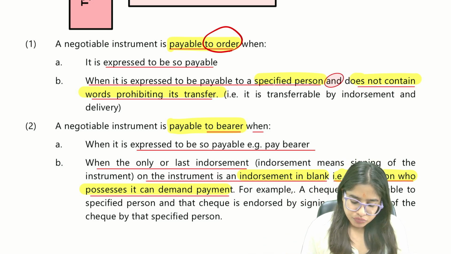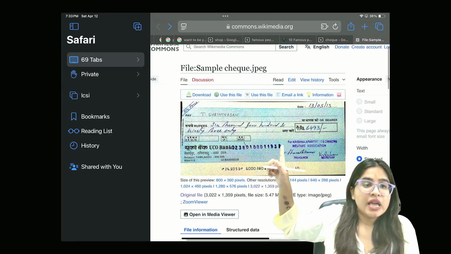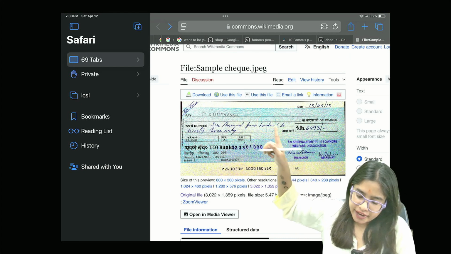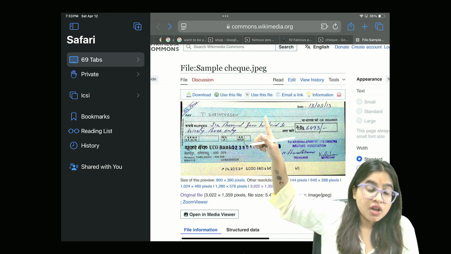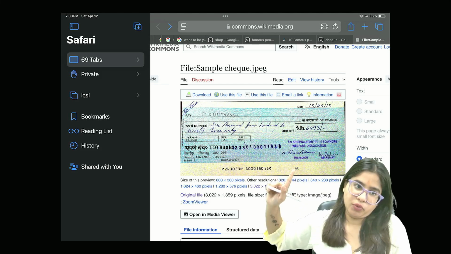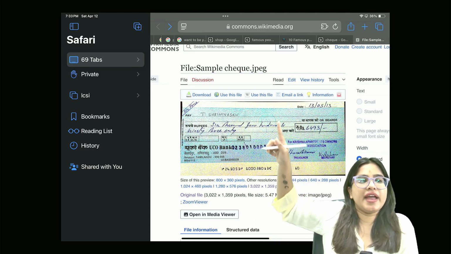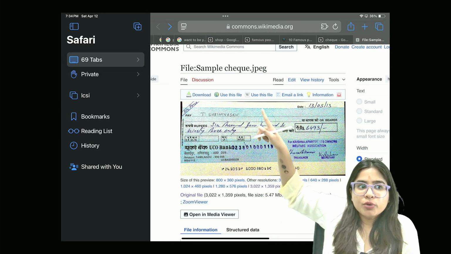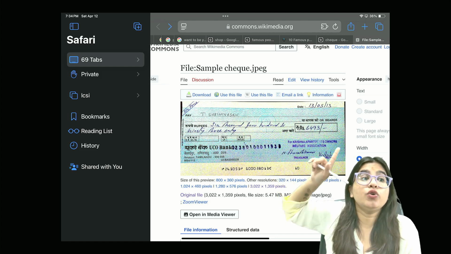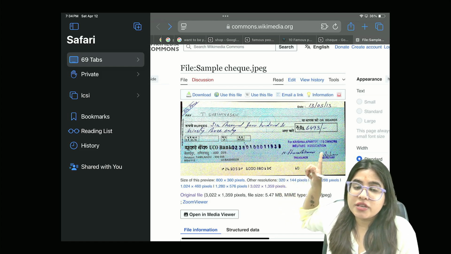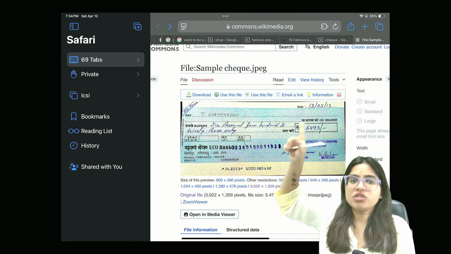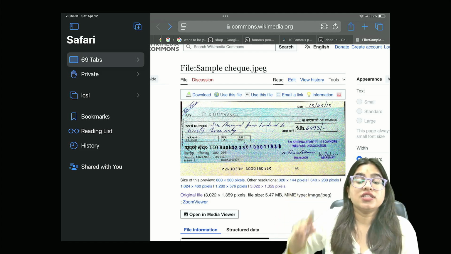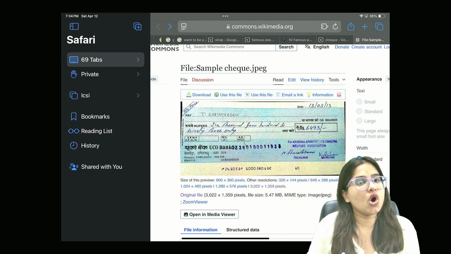For example, if you draw this check, in this check you entered the amount 6,493 paid to Mr. Srinivasan. So here this is order. Order why? Because you have entered the name of the person to whom to pay this check. To whom you are giving this check, to whom you are giving this money, 6,400 rupees. You are giving this money to Srinivasan. So you have specifically mentioned the name of Srinivasan. So this is known as payable to order.